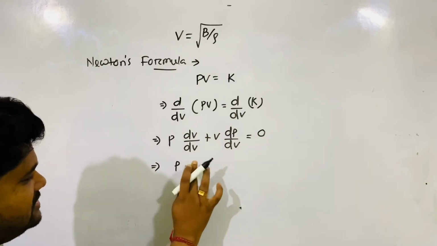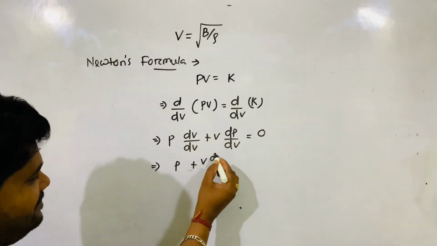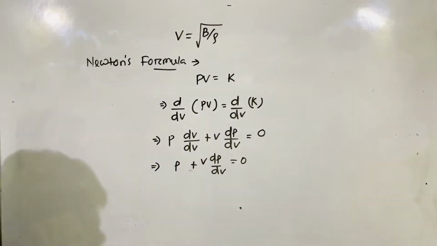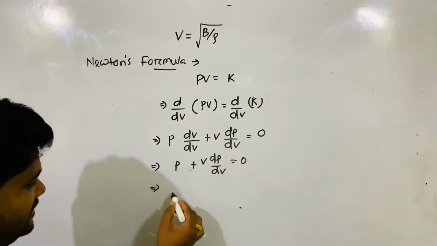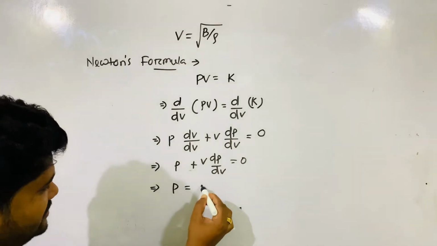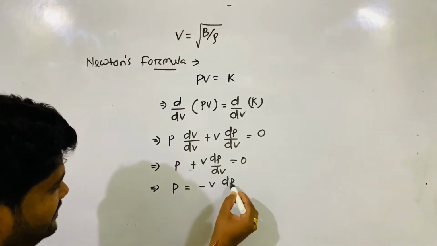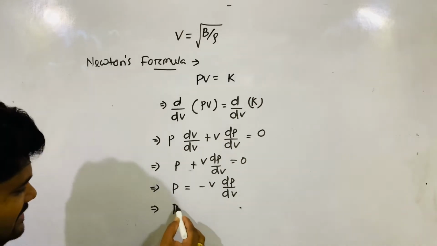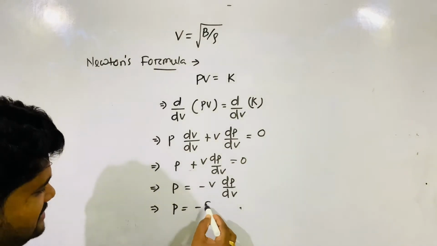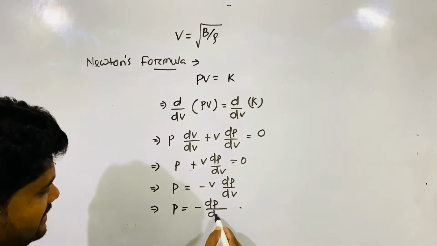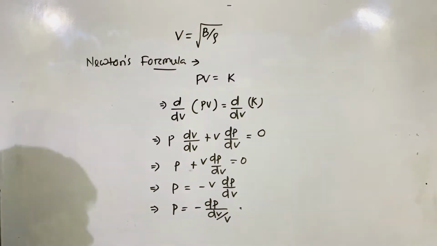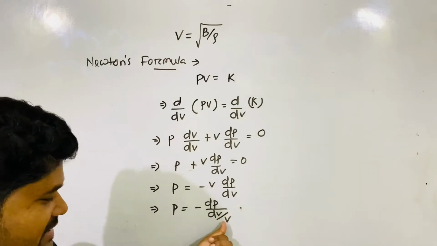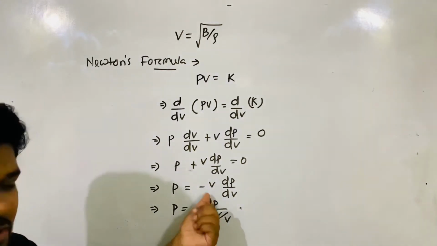Then p plus v dp by dv is equal to 0. So now keep the p here. So this is minus v dp by dv, which implies that p is equal to minus dp dv by v. I hope it's mathematically correct. I just bring this v to this side. If I multiply, then it will go to the numerator.